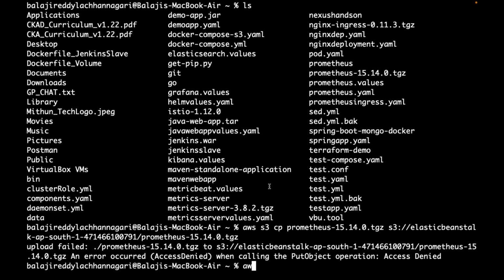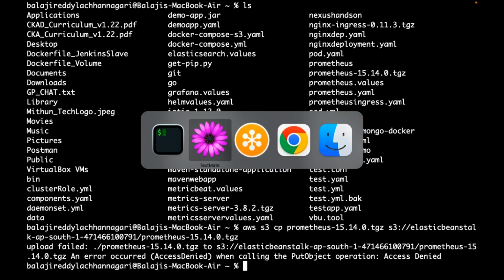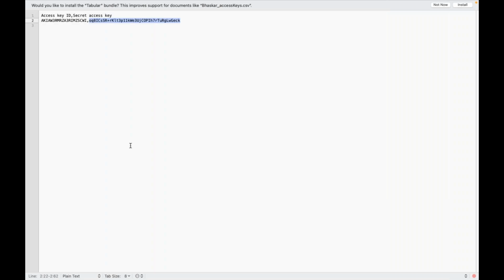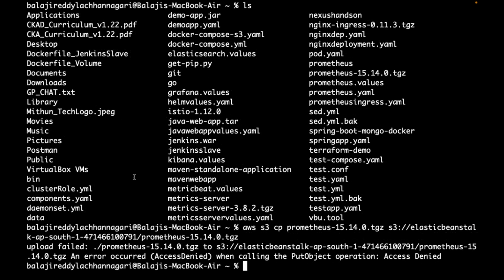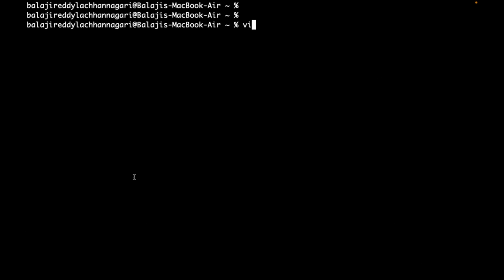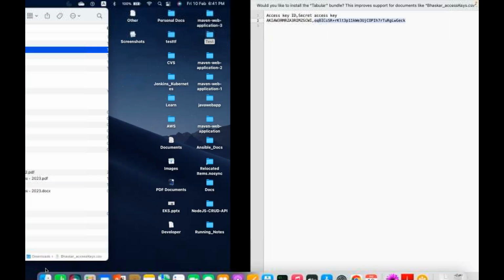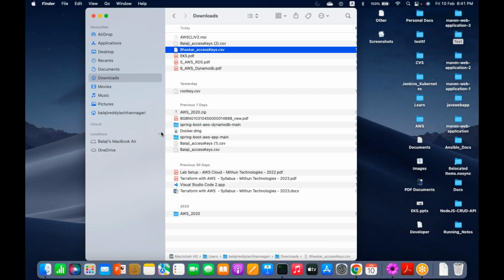now if Bhaskar is using his laptop, it will work. Now let's consider, Balaji is using his access keys and secret key, it will work. Bhaskar doesn't have the permissions. Forget about this one. Let's say he has some Terraform script also. Bhaskar has developed some Terraform script. He has written some Terraform script. Even though he has his Terraform script, if he runs the Terraform script, do you think it will work?